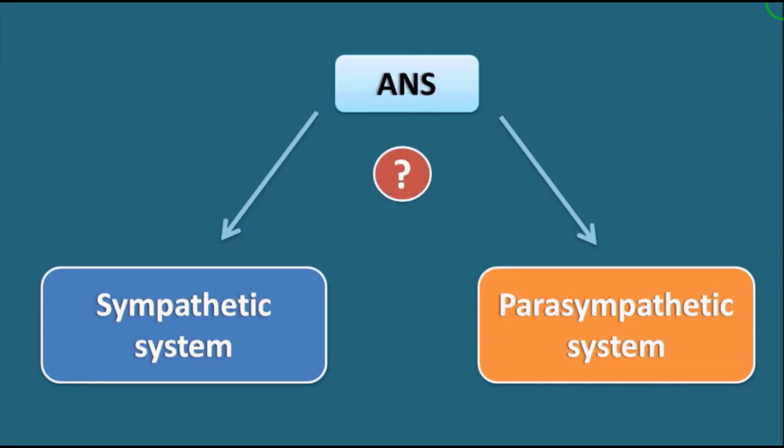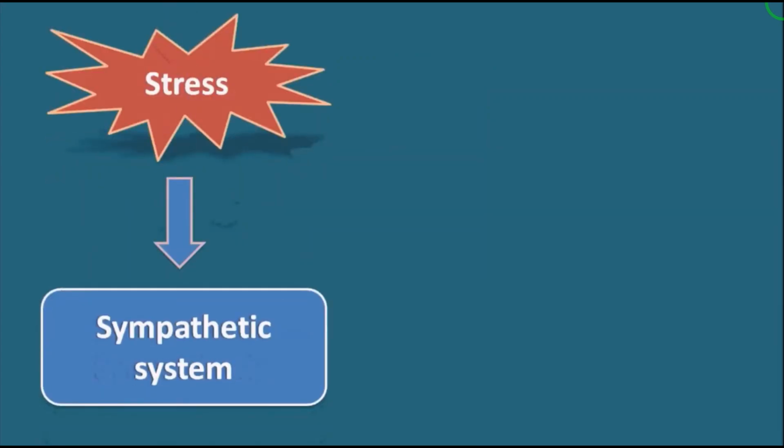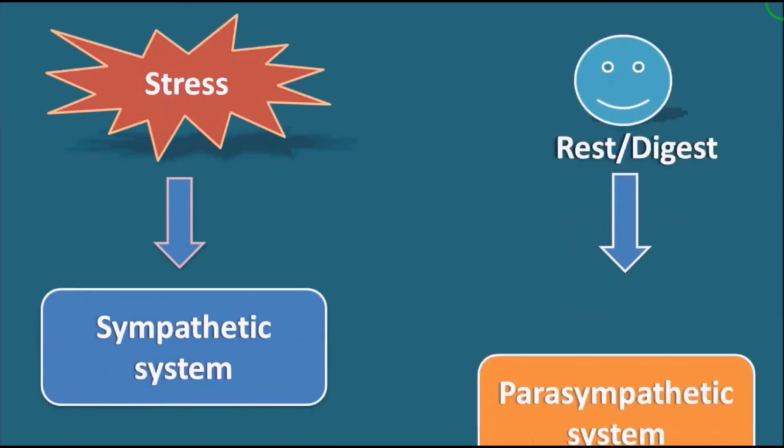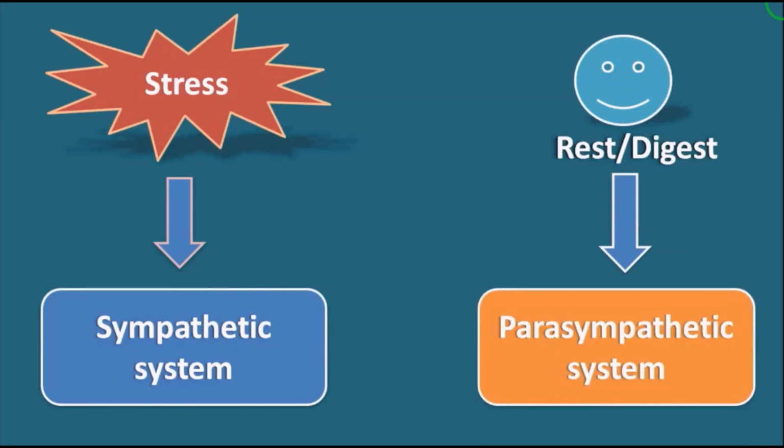Then how it works, we can see. First one, the sympathetic system. Under stress conditions, the sympathetic system can activate, and under rest or digest conditions, the parasympathetic system can activate. The sympathetic nervous system is known as the fight or flight response, and the parasympathetic system is known as the rest or digest response.